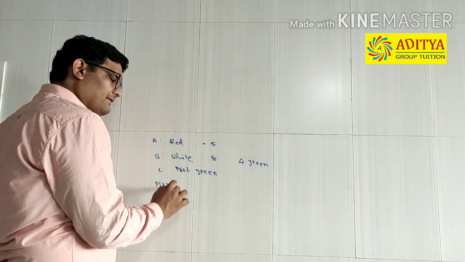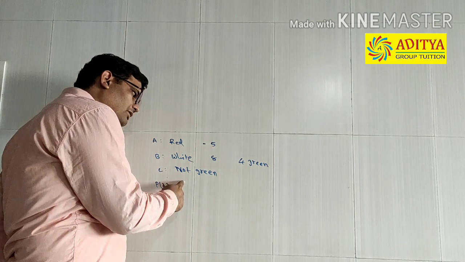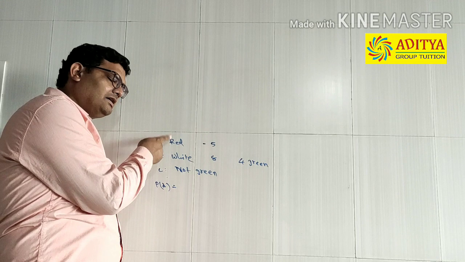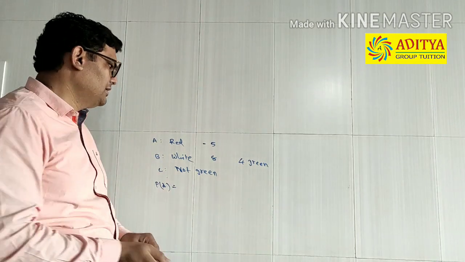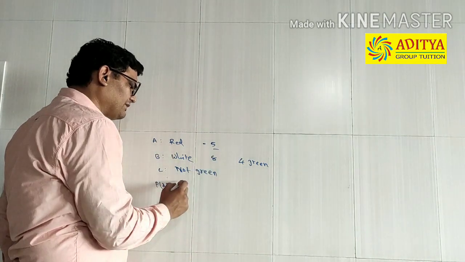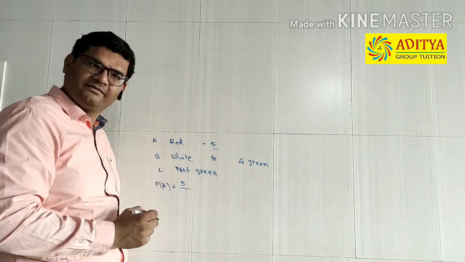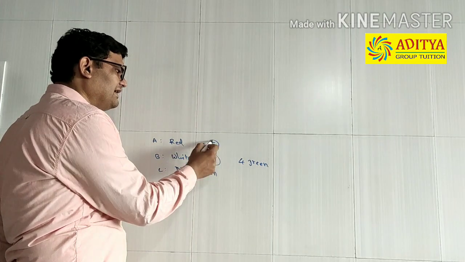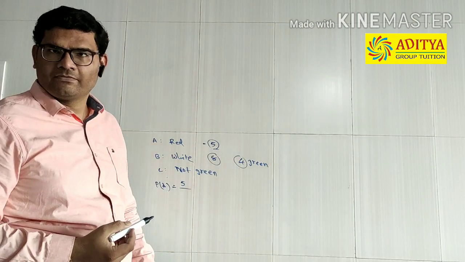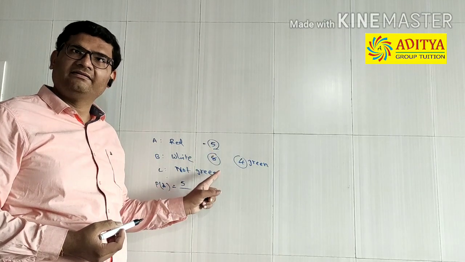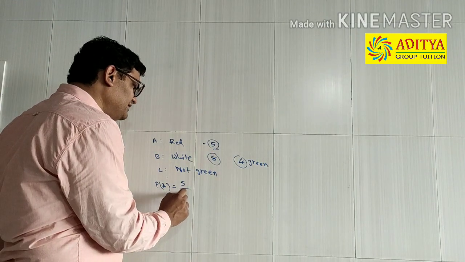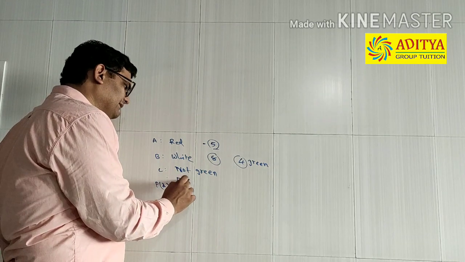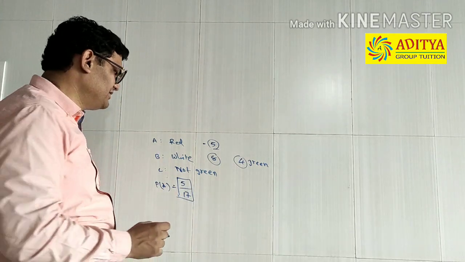So remember the formula once again. Number of favorable outcomes, or the number of outcomes favorable to our event, divided by total number of outcomes. How many favorable outcomes are there? So there are 5 marbles which are favorable outcomes. Out of how many? So 5 plus 8 plus 4. 5 plus 4, 9, 9 plus 8, 17. So there are 17 marbles, out of which 5 are red. So the probability of selecting a red ball is 5 upon 17.